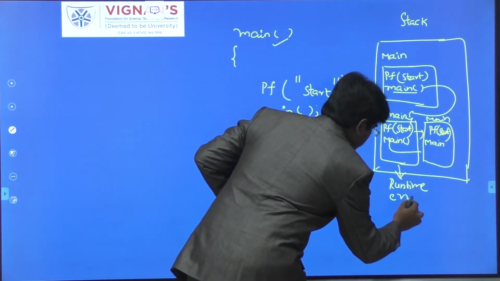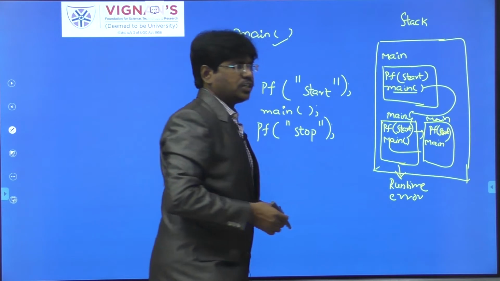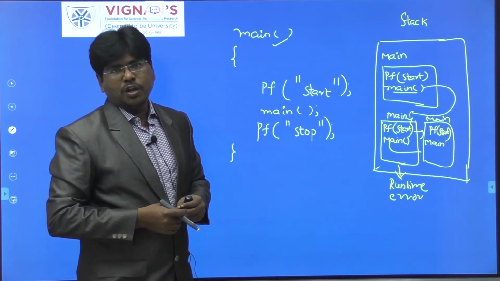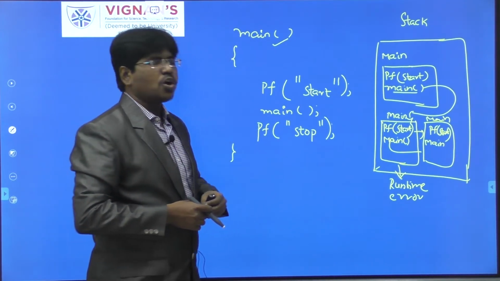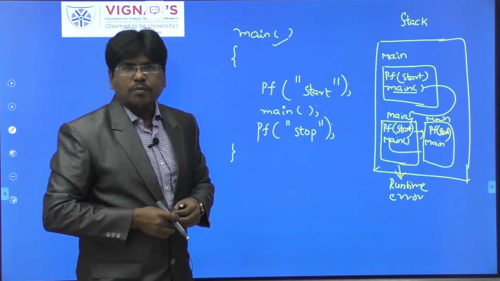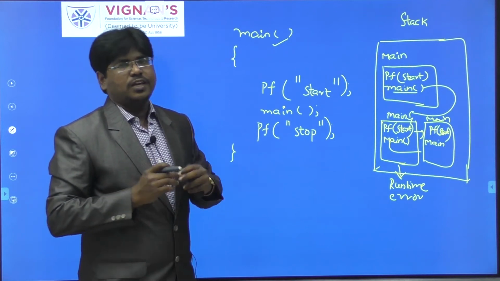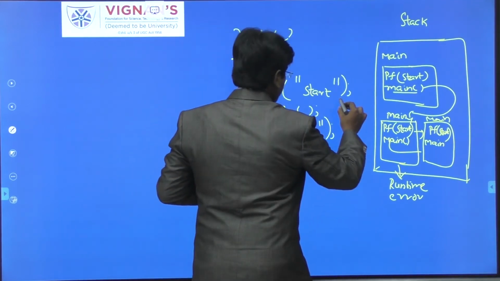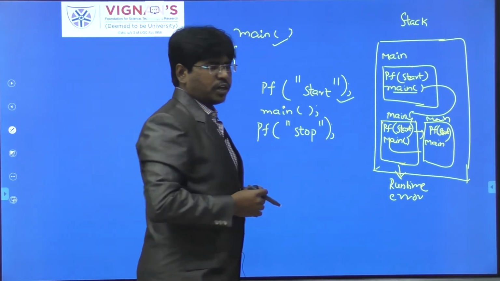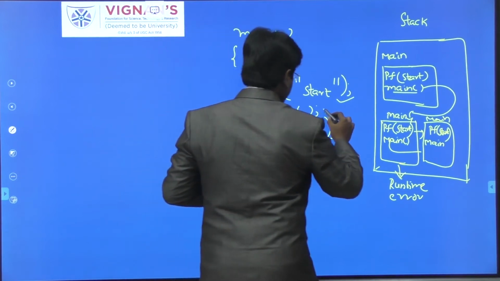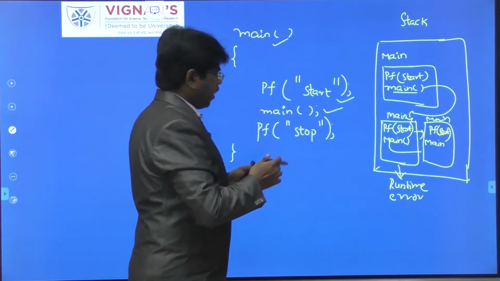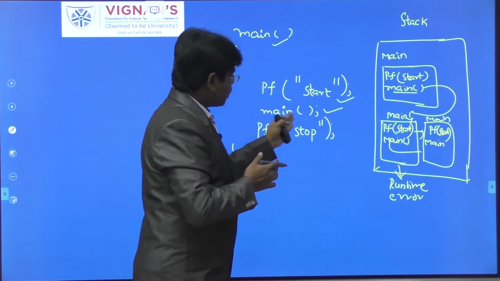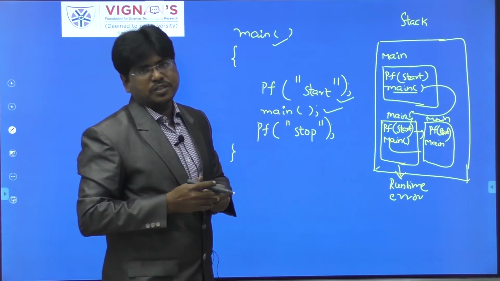Why? Because memory is not sufficient, memory is not available, so it returns an error called runtime error. Your program will terminate abnormally. So why I have told this situation is, it starts the first statement execution. When it goes for the second statement, again for the execution of the second statement, it always creates the method space.